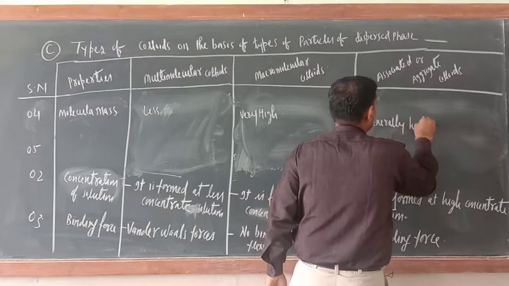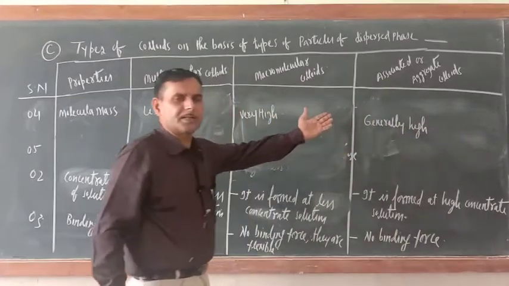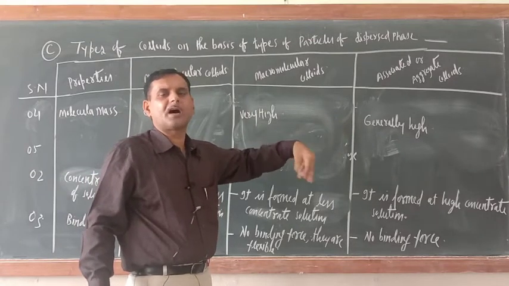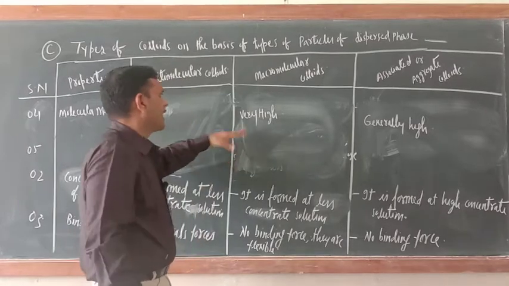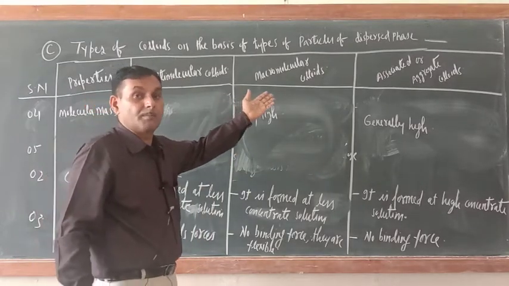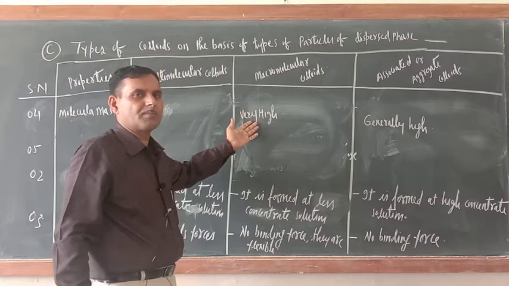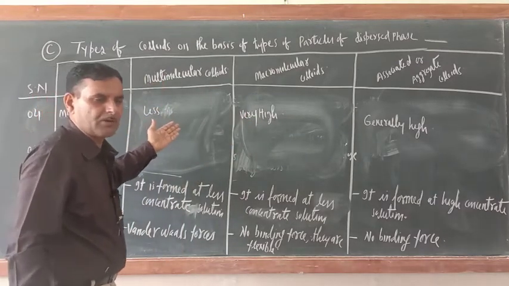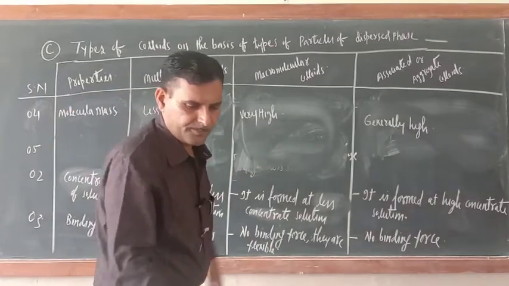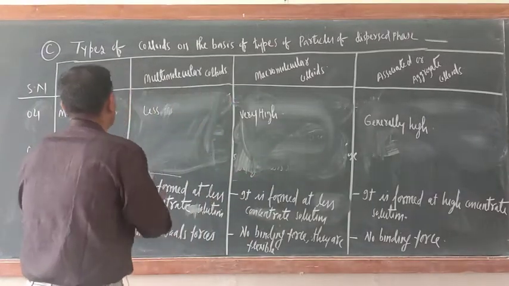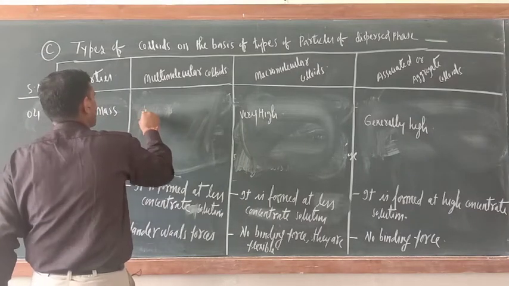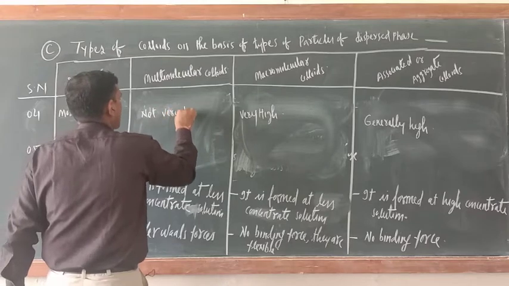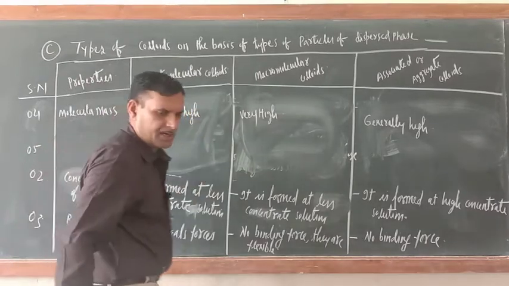Generally high. Okay. You know that they are the colloids of ions, so generally they are high because so many ions will be collected together. And here they are the colloids of polymers, so naturally their molecular mass will be high. And they are simple atoms or molecules, so their molecular mass is not very high. You can write here, not very high.